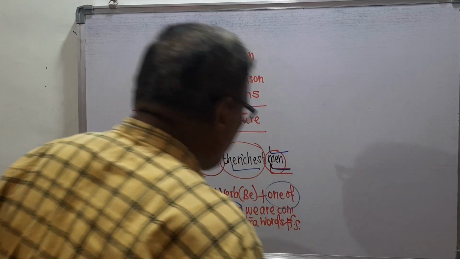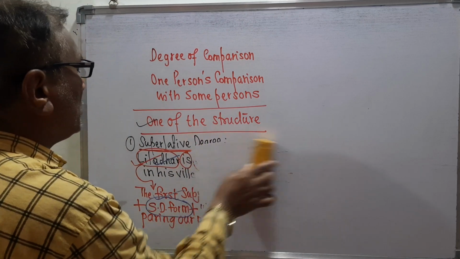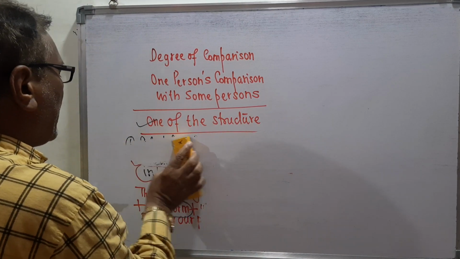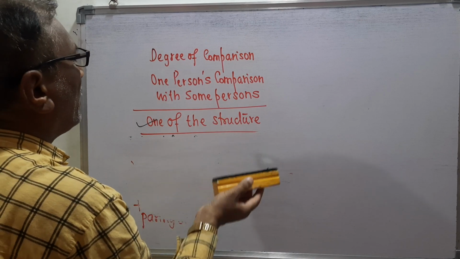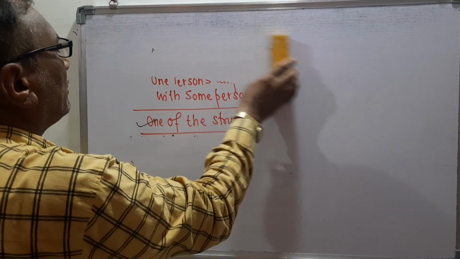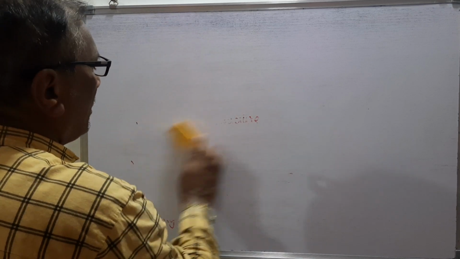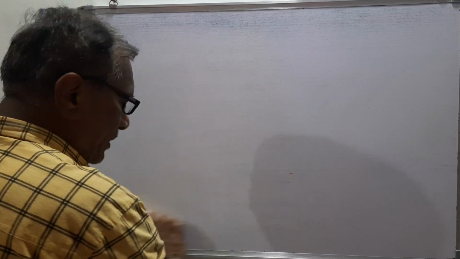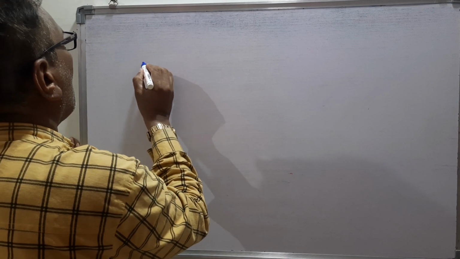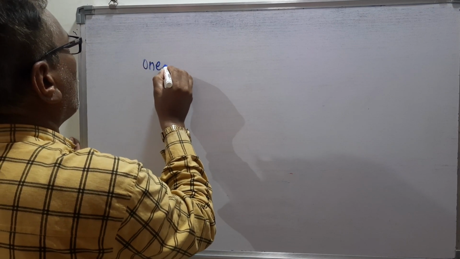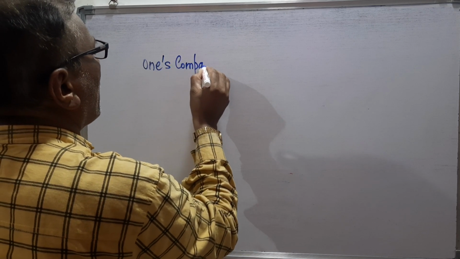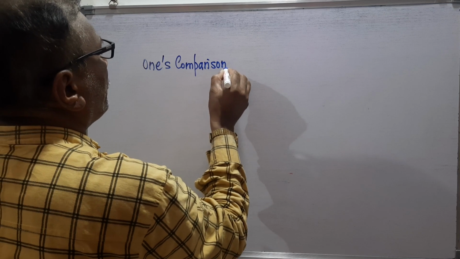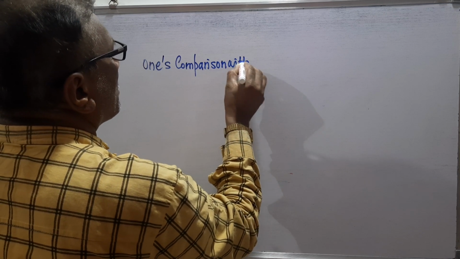Now we are going to see the next degree, and that next degree is the comparative degree. Remember, we are discussing one's comparison with some persons.